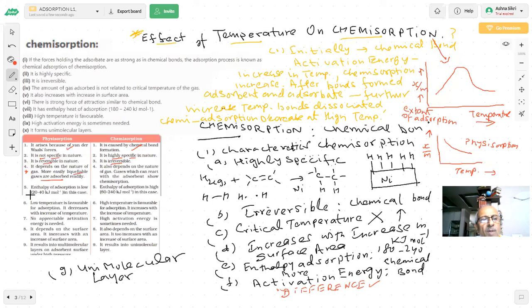Enthalpy of adsorption, low, important question, putting a star here. It has been asked 10 times in the paper. Low, high. Low temperature is favorable for adsorption, it decreases with increase of temperature. Important, we just discussed this. High temperature is favorable for adsorption, it increases with increase of temperature, but this is incomplete and not correct.